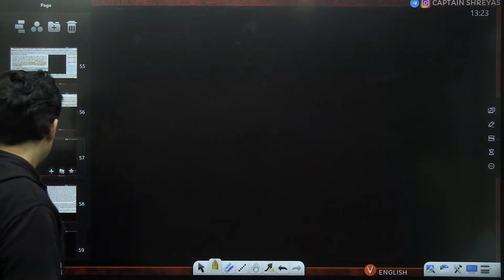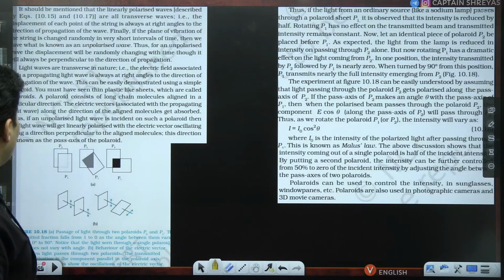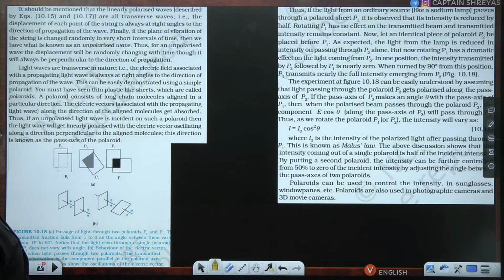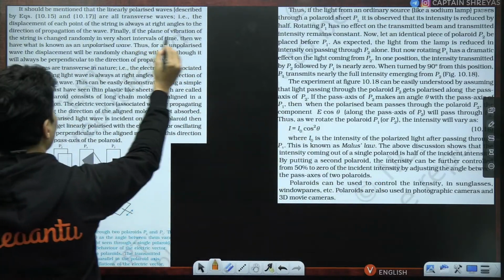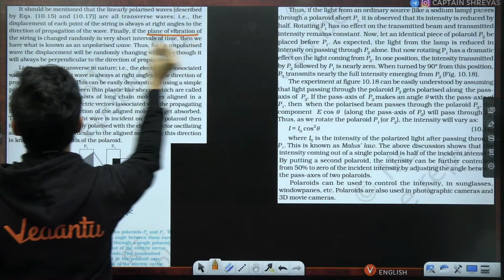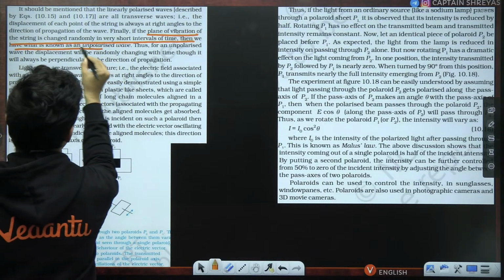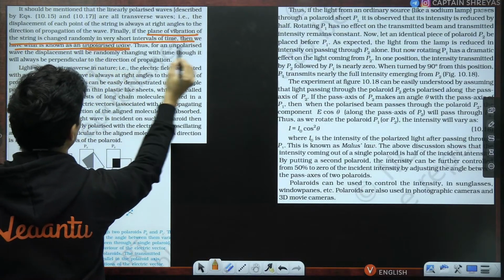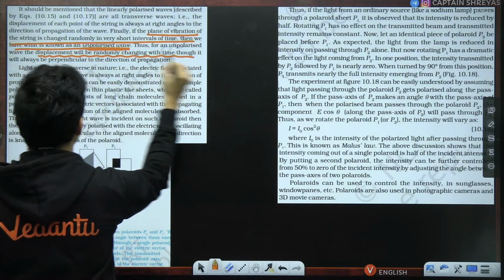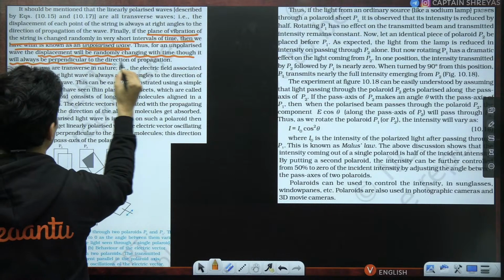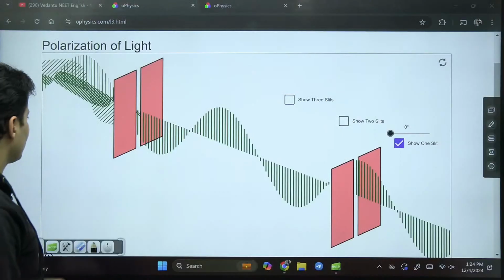How do you show? Is there something called an unpolarized wave? The answer for that is yes. Over here, as you can see, if the plane of vibration is changing randomly, then what we have is an unpolarized wave. For an unpolarized wave, the displacement will be randomly changing with time, though it will always be perpendicular to the direction of propagation. So just imagine this.